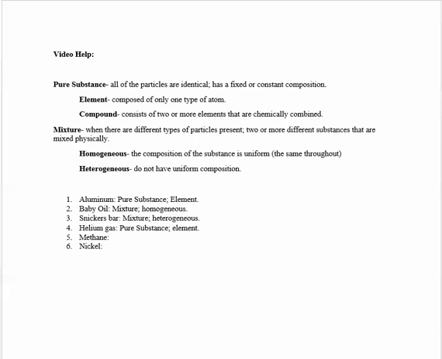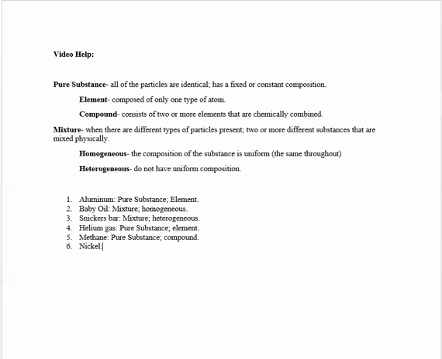Methane, in this example, is provided for you. The formula for methane is CH4. All the particles are going to be identical, so this is going to be a pure substance. However, since it consists of 2 or more elements that have been chemically combined, which can be seen in the formula CH4, so the carbon is bound to the hydrogen, and we'll study how that chemical bonding happens later on in the year, this is going to be a compound.